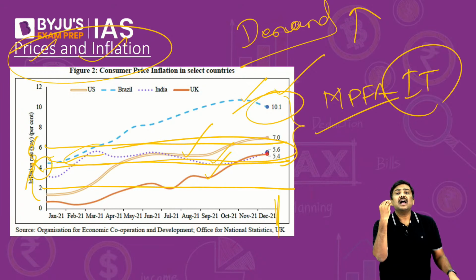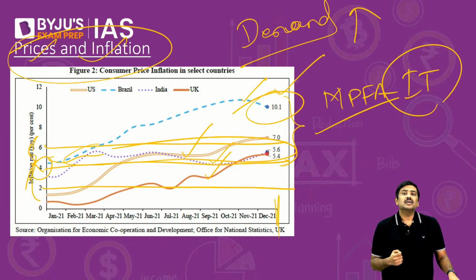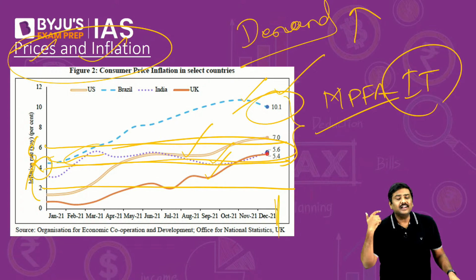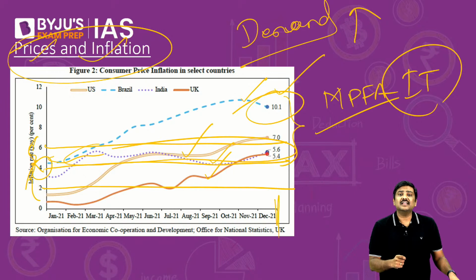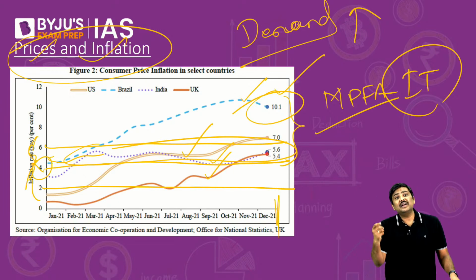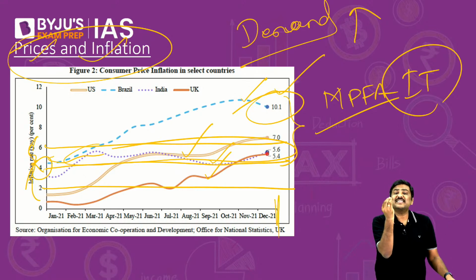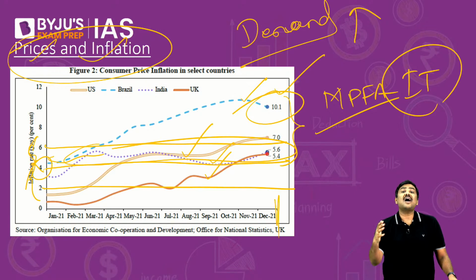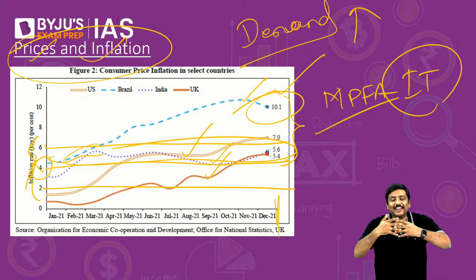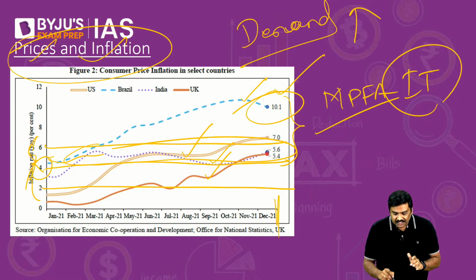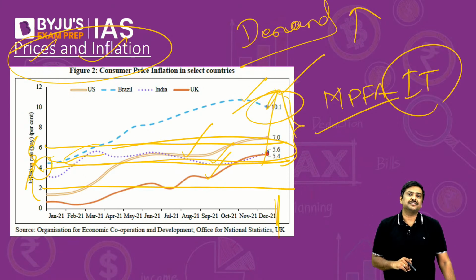For example, availability of containers, the freight rates for international transportation, availability of raw materials such as steel, aluminium, or availability of intermediary goods such as semiconductor chips which are used in the manufacturing of cars, vehicles, etc. All of these factors put together, the inflation rate is trending upwards in these countries.